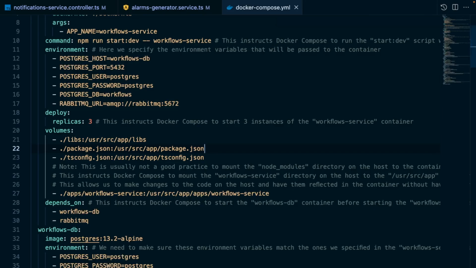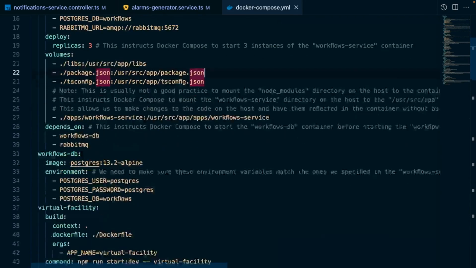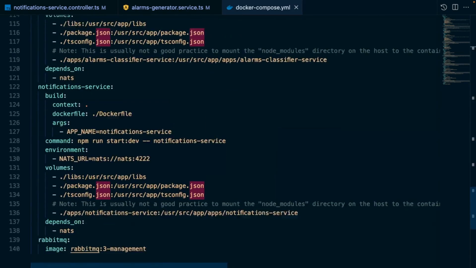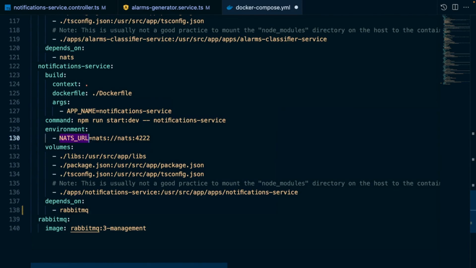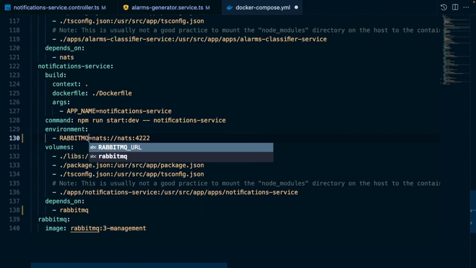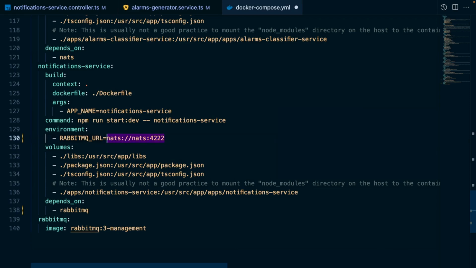Next up, we need to migrate the notification service to RabbitMQ. Let's first open up our Docker Compose YAML file and update the notification service to depend on the RabbitMQ service. Next, declare the RABBITMQ_URL environment variable so that the notification service can connect to the RabbitMQ server. Similarly, let's also do the same for the alarms service.